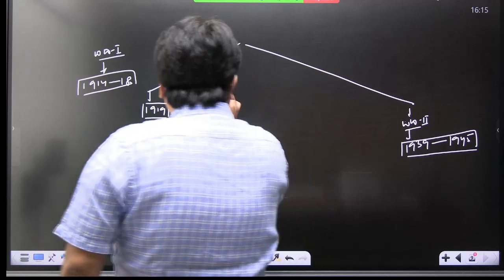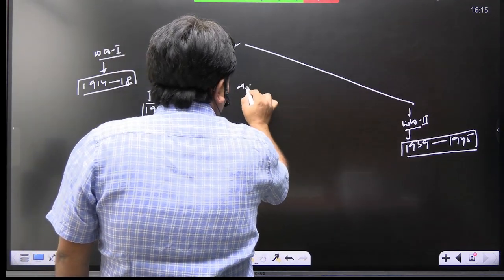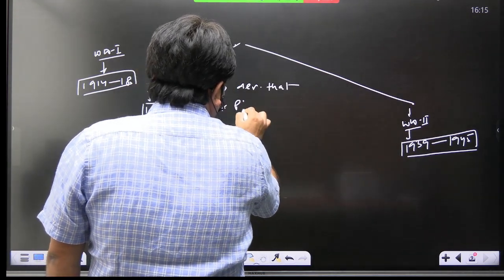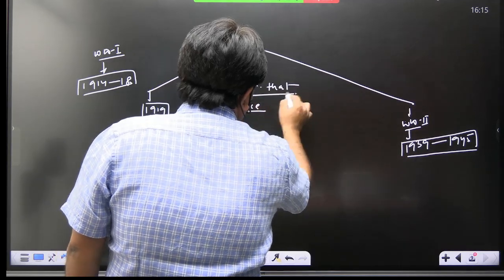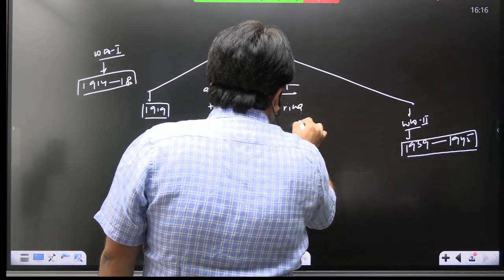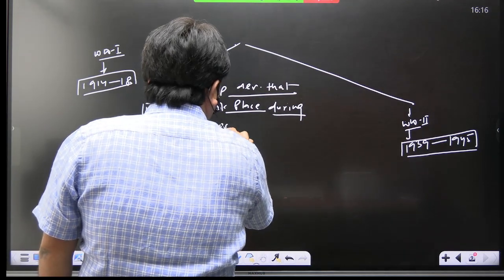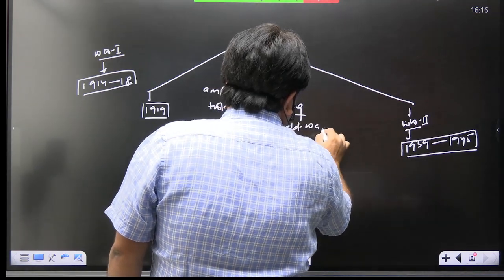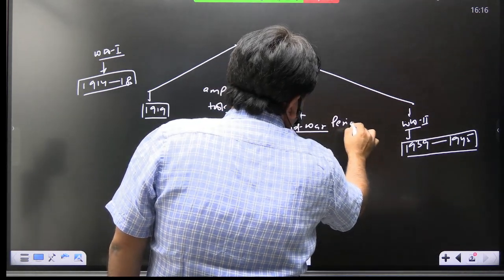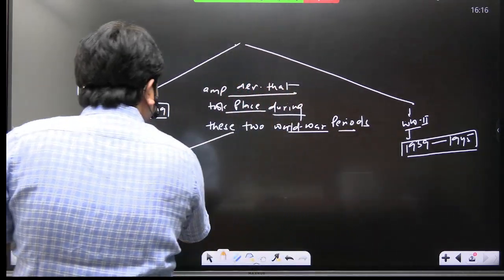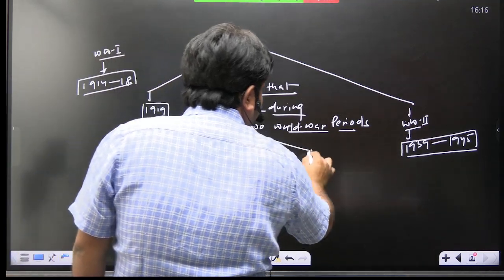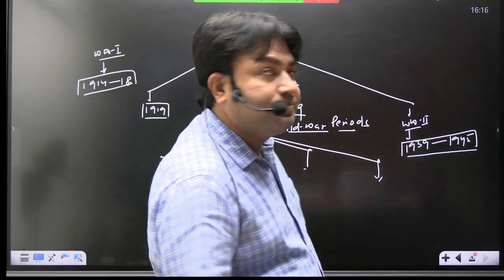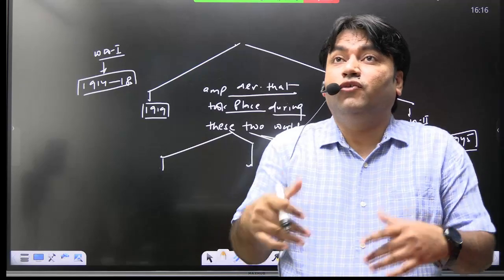Okay, so write this: important developments that took place during these two world war periods. We need to discuss important developments that took place during these two world war periods. Tell me, what are the important developments?